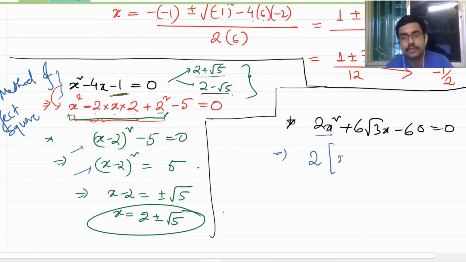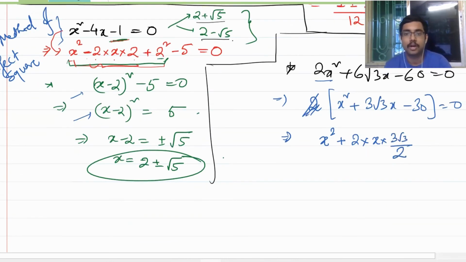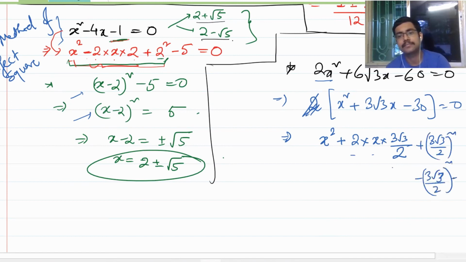So if you take the 2's off, you will be getting x square plus 3 root 3x minus 30 is equal to 0. So you are left with the equation x square plus 3 root 3x minus 30 is equal to 0. So you do x square plus 2 into x into, you have to do 3 root 3 by 2, or else it won't come out to be 3 root 3x. So 2ab plus b square minus b square minus 30 is equal to 0.